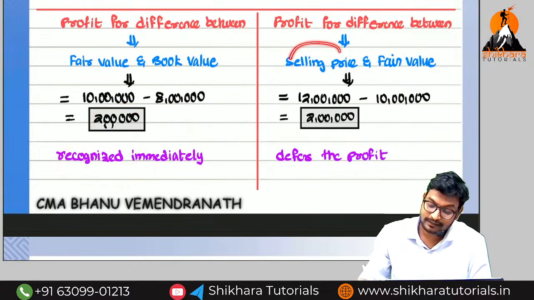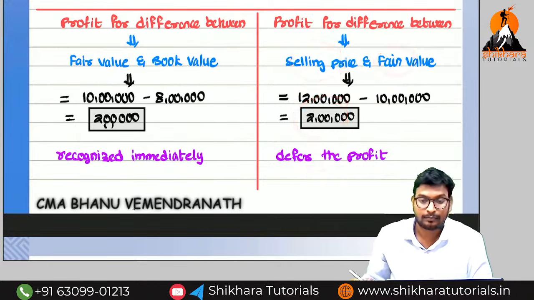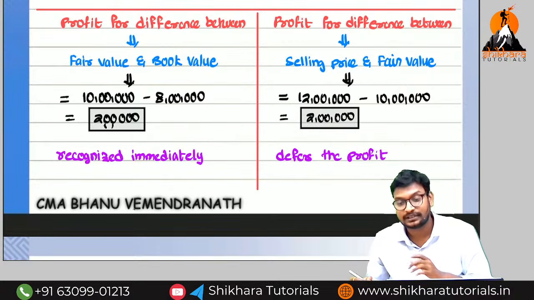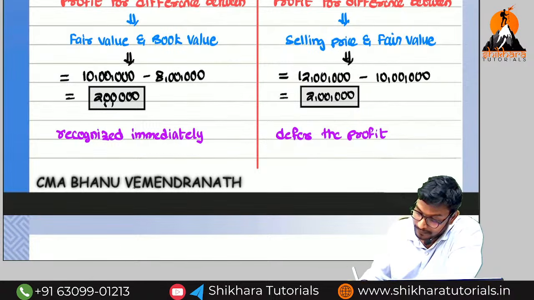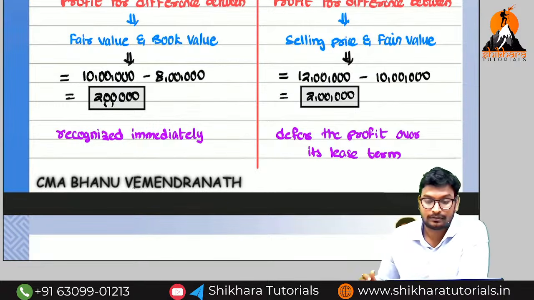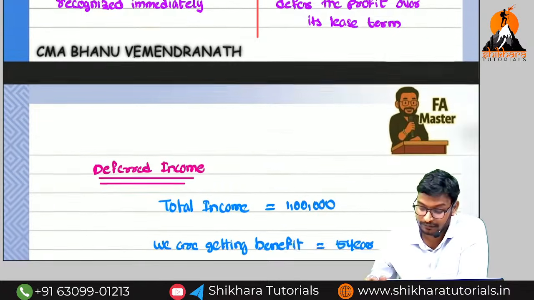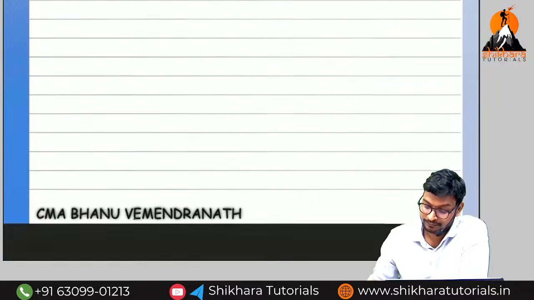The difference between the sale value and the fair value is the wrong thing, the wrong profit. What we need to do is defer the profit over its lease term. Okay, I will write here a clear sentence: over its lease term. Are you getting the point? So like this we are going to solve one question. Please wait a second, I will show that question.